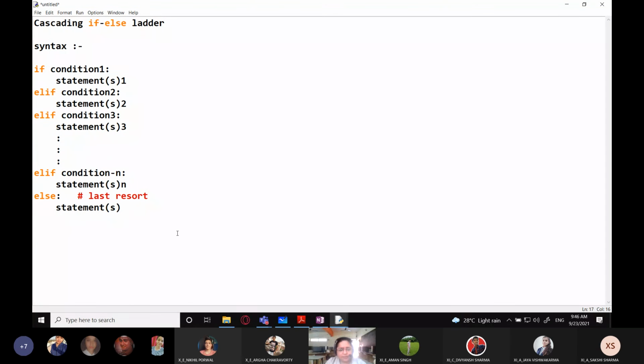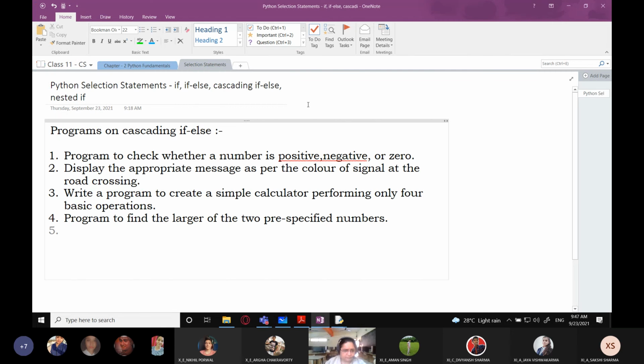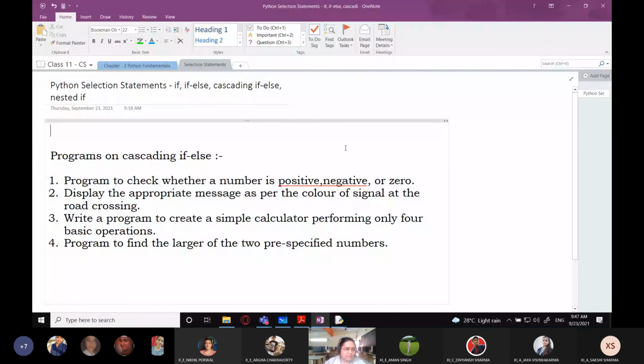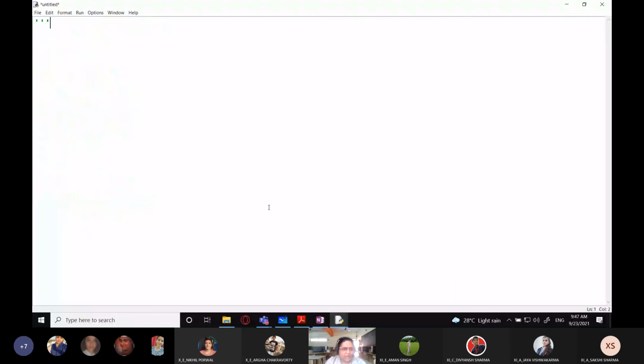You will understand this only by solving multiple questions, so we will see one example. Now a question I'm giving you.